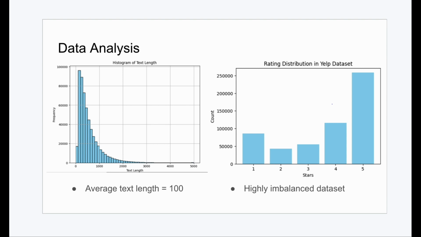The chart on the right illustrates the distribution of ratings in the YELP dataset utilized for our project. Here, the output consists of rating stars ranging from 1 to 5. This also reveals a very imbalanced dataset. This imbalance is particularly evident with the 5-star rating class, which is the predominant category, while the 2-star class represents a minority.